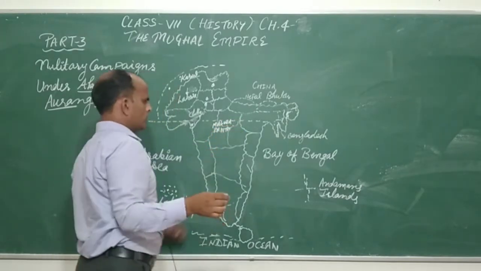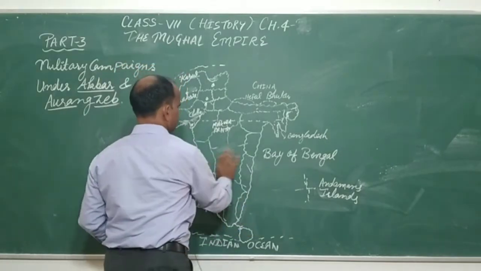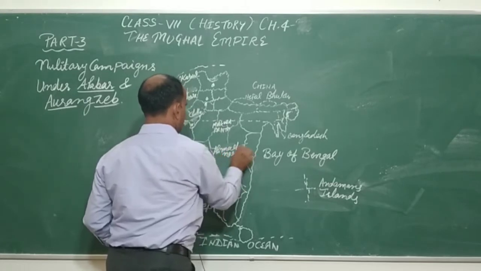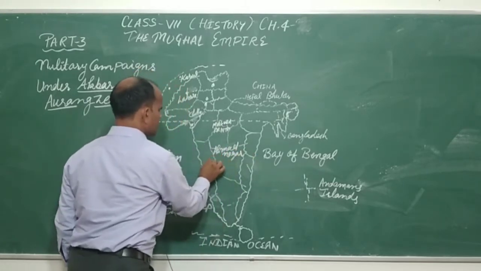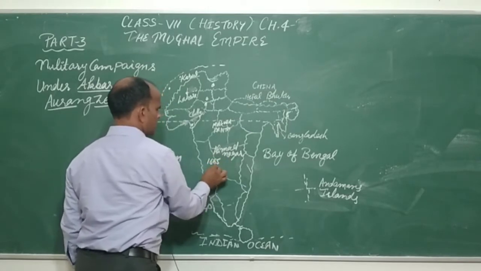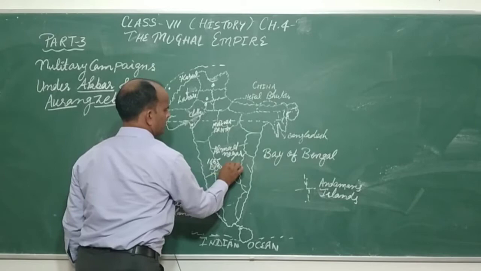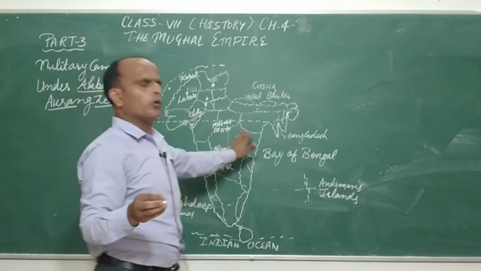So these are the Ahmednagar. In 1685 he annexed Bijapur, that is annexed by Aurangzeb.